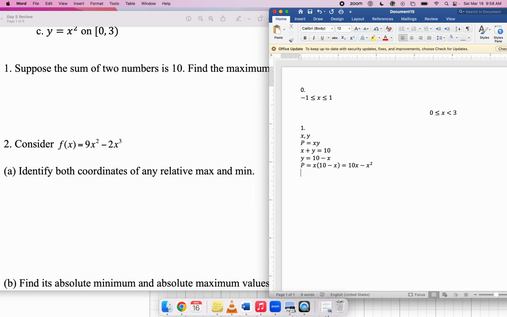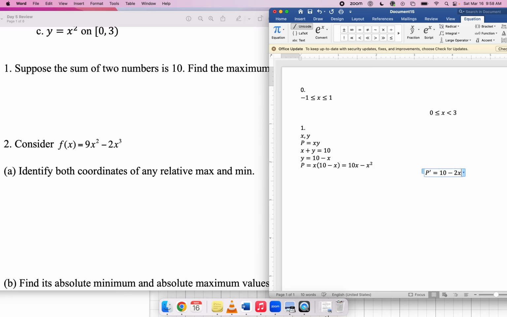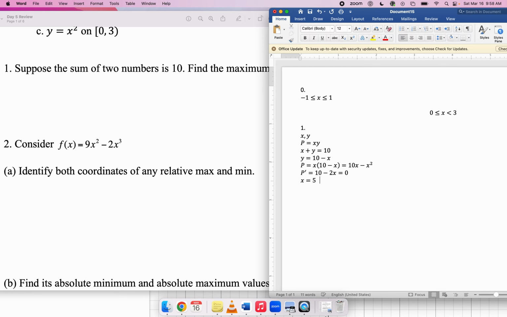Now that we've written our objective function as a function of just one variable, we can use the usual tools that we have to find mins and maxes. Namely, we can take the derivative, set it equal to 0. So I get 10 minus 2x, set that equal to 0. If you solve that equation, you'll get x equals 5. So x equals 5 is apparently the value that will do the job. Now, all we really know is that this is a critical point, right? How do you really know that this is the x value which produces the biggest product? Maybe it's a minimum. Maybe this x value produces the smallest product.